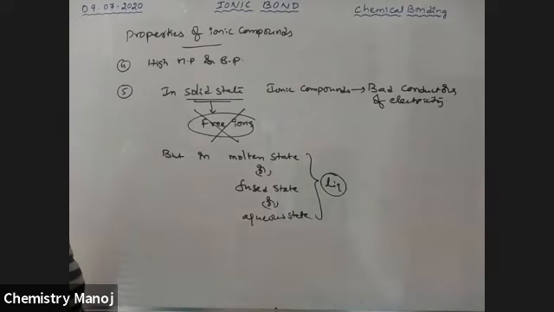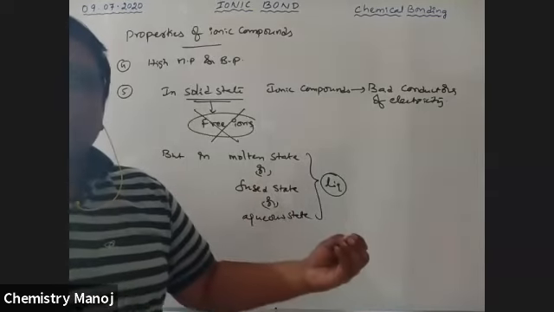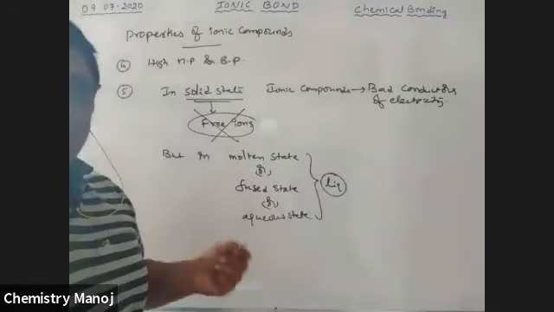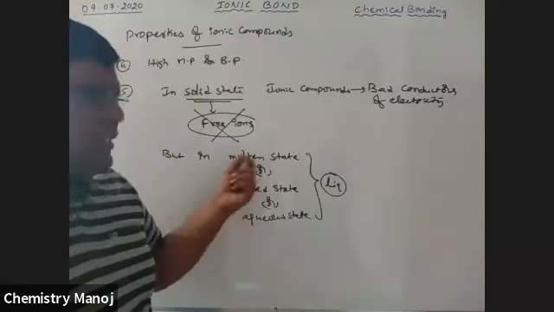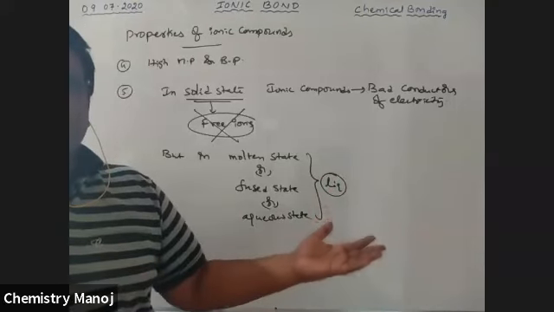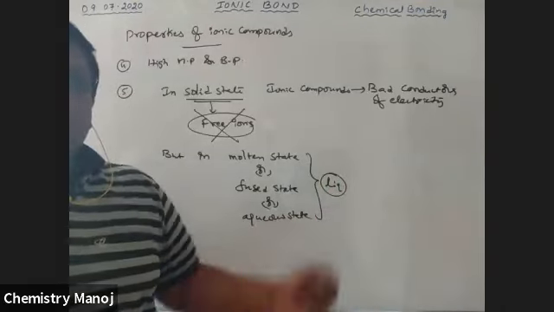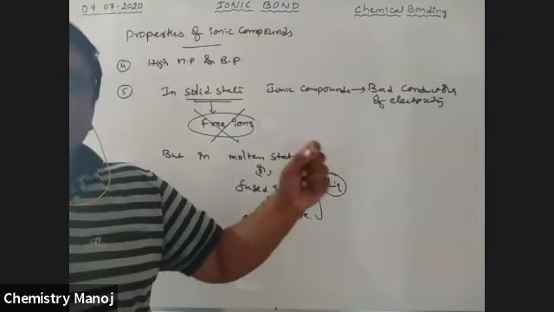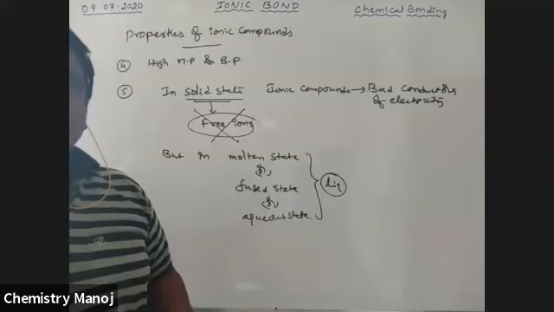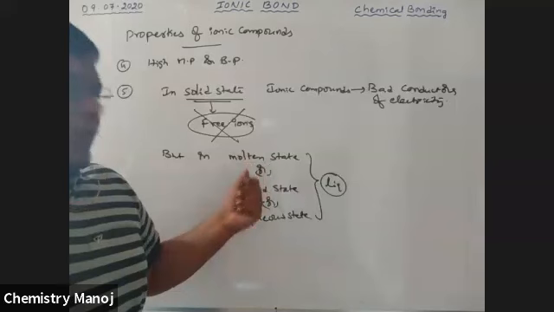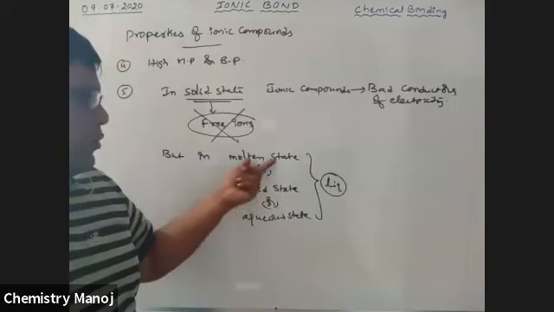Fused state means when an ionic compound is strongly heated, the solid ionic compound converts into liquid. That is called fused state. Molten state means when we take an ionic compound on a plate and leave it for 2 days, automatically that solid NaCl slowly turns into liquid NaCl. That liquid NaCl is called molten state.